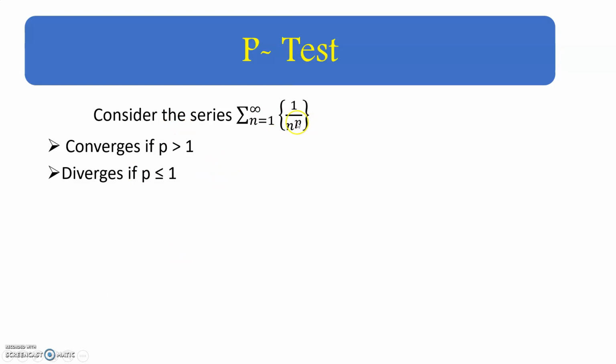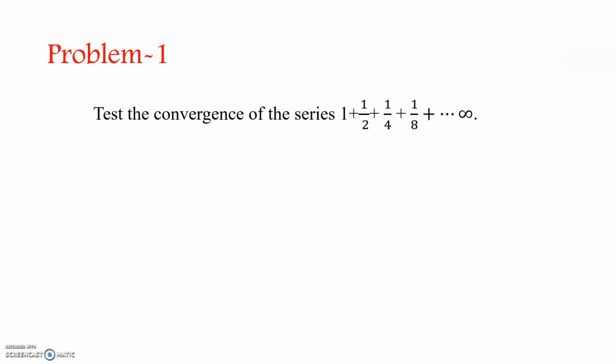Suppose we get 1/n, that is p equal to 1, which is not less than 1 but equal to 1. So in this case, that series is divergent. So these are the two conditions we apply in the p-test. Next, we are going to see the problem.